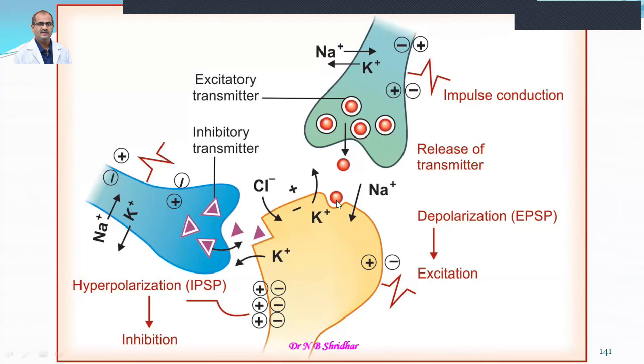Then this is the norepinephrine. Norepinephrine is going to act on the beta type receptors, and it is going to contract the heart muscle because of sodium in and potassium out. Whereas some of the receptors, especially glutamate and glycine, are going to cause inhibition of muscle contraction by activating the potassium channels. Hope you understood this concept.